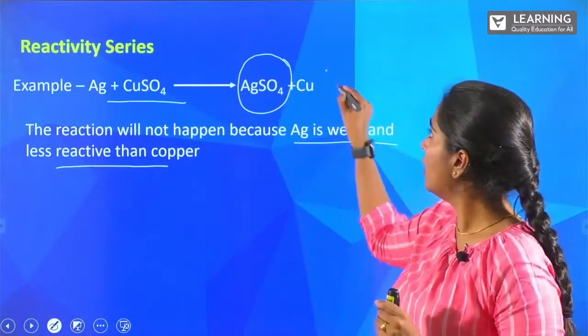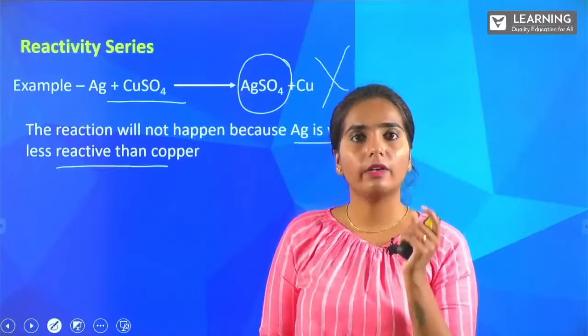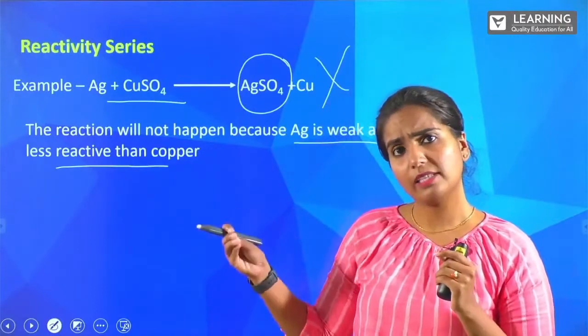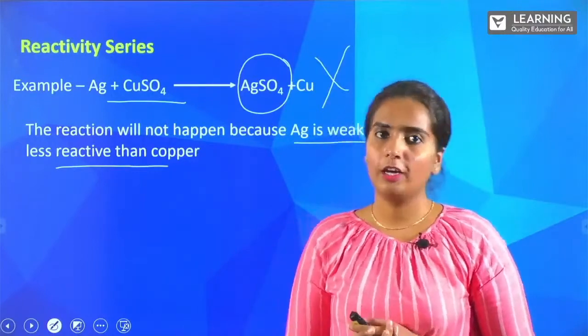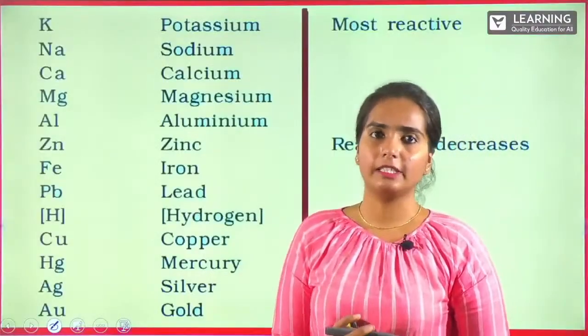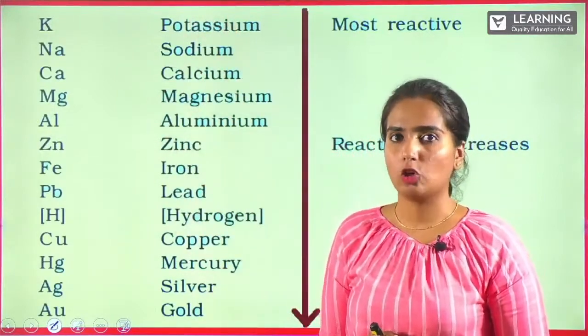This reaction is not going to happen because silver is less reactive compared to copper. Yes, this is our reactivity series. This is how the elements are arranged based on their reactivity.